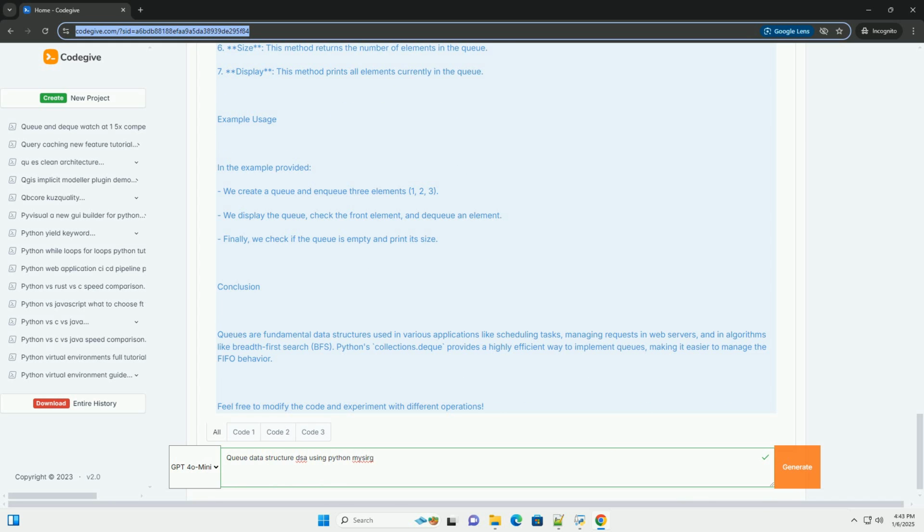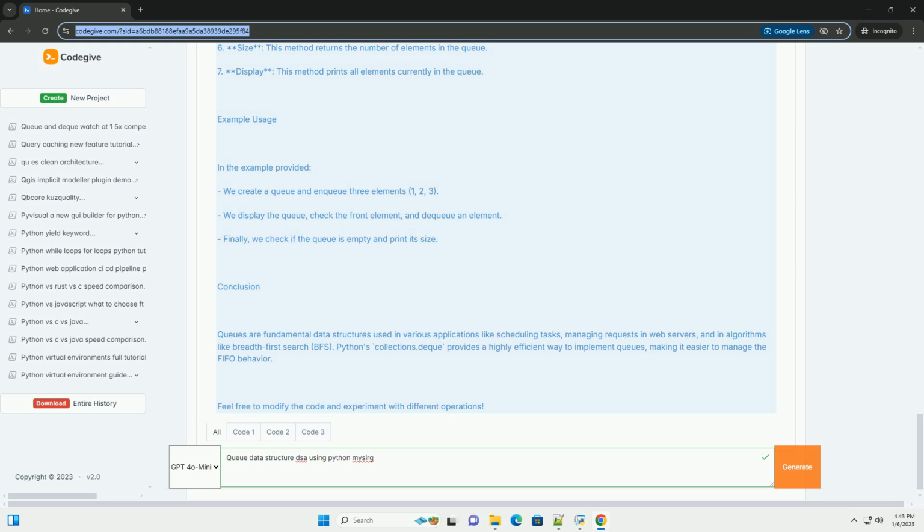Explanation of the code. 1. Initialization, the Queue class initializes an empty deque. 2. Enqueue, the enqueue method adds an element to the back of the queue. 3. Dequeue, the dequeue method removes the front element from the queue. It checks if the queue is empty before attempting to remove an element.